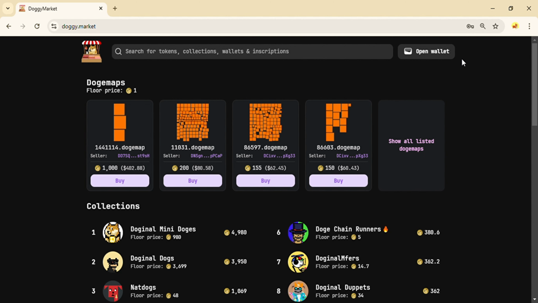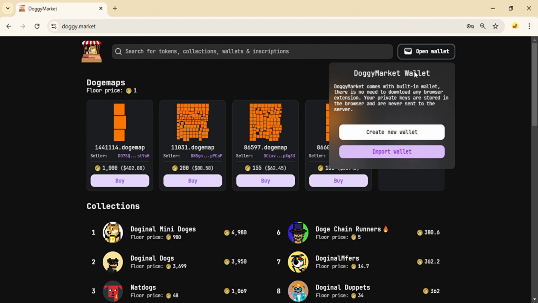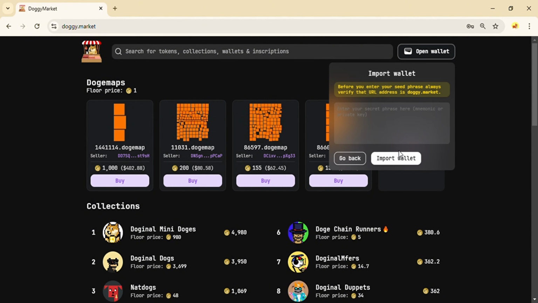First, we navigate to the Doggy Market website. Then, we click the Open Wallet button located in the top right corner. If you already have a Doginal wallet, click Import Wallet and enter your wallet recovery phrases in the designated field. After that, click the Import Wallet button.